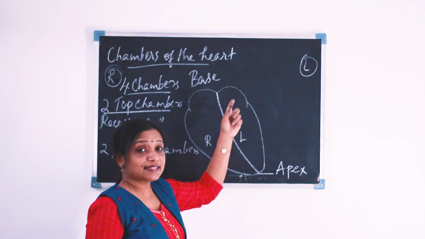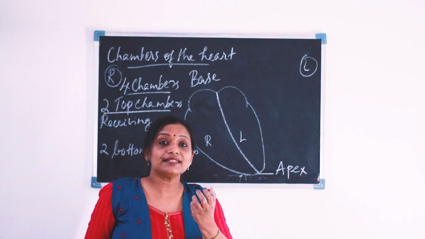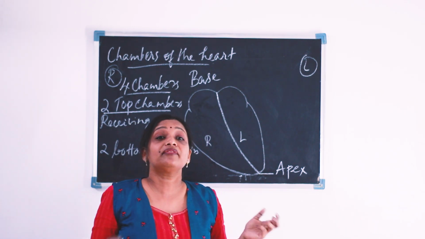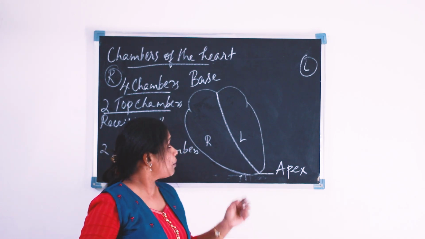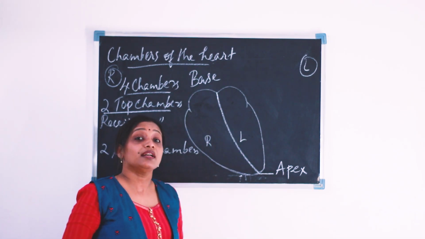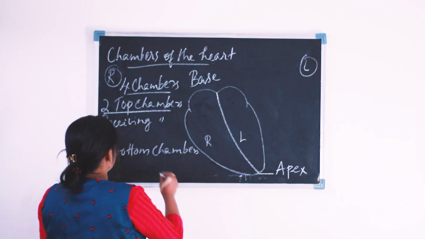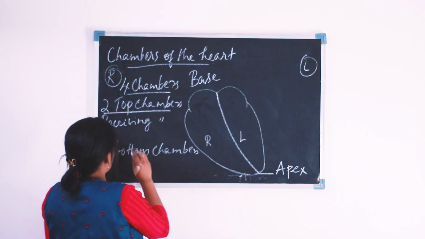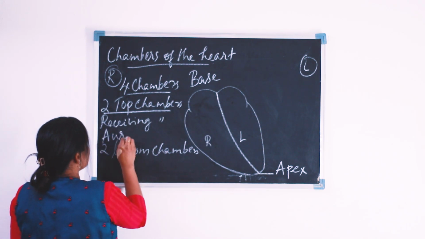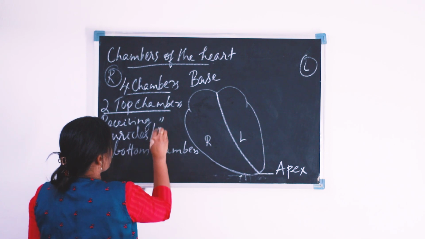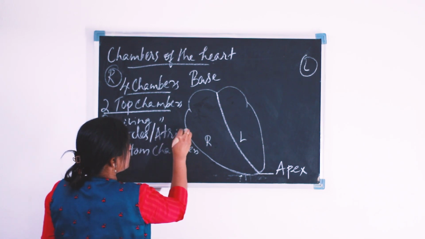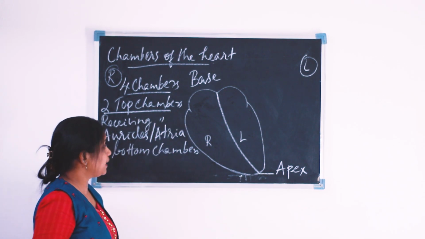Why are they known as the receiving chambers? Because they receive blood from different parts of the body. And these receiving chambers are known as auricles or atria.